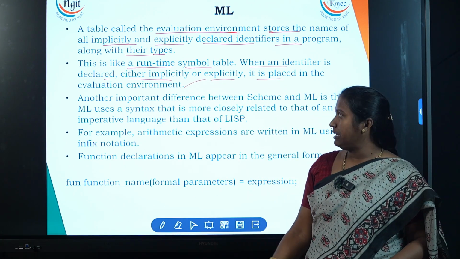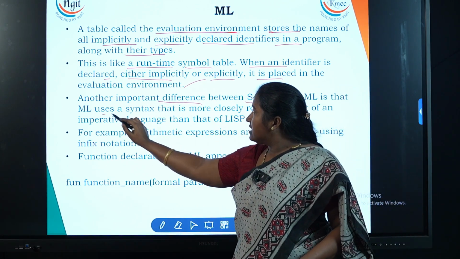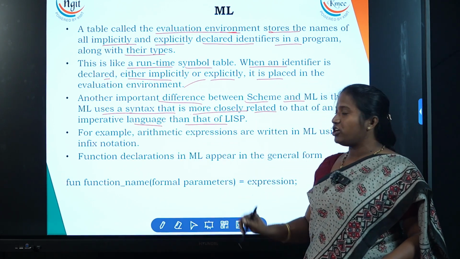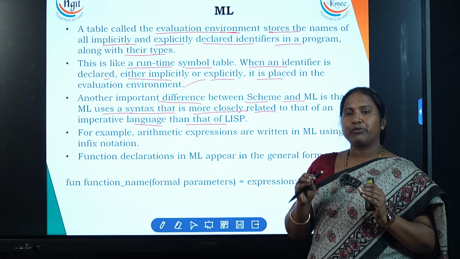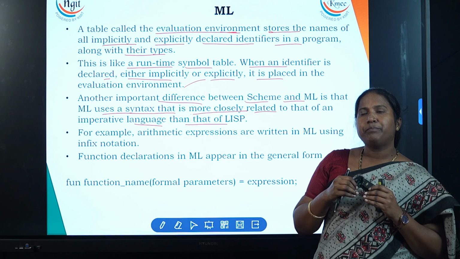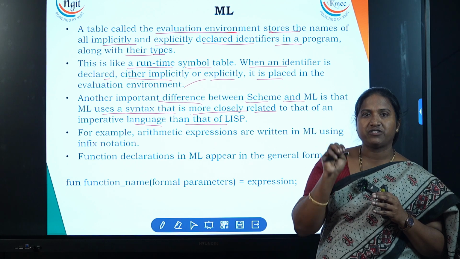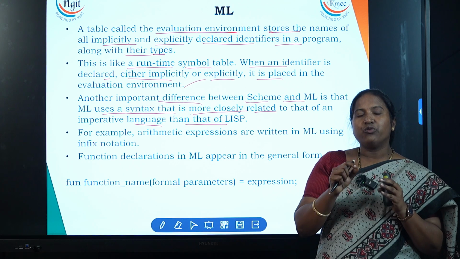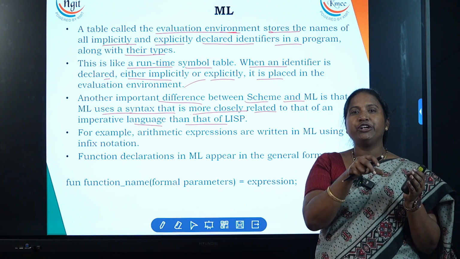Another important difference between Scheme and ML is that ML uses a syntax that is more closely related to that of an imperative language than that of Lisp. We'll see that with an example. We'll write a factorial program using pattern matching and without using pattern matching. When I say we don't use pattern matching in ML, we'll use control constructs, that is, if and else. When we use pattern matching, whatever repeats, that pattern will be put with the OR symbol.